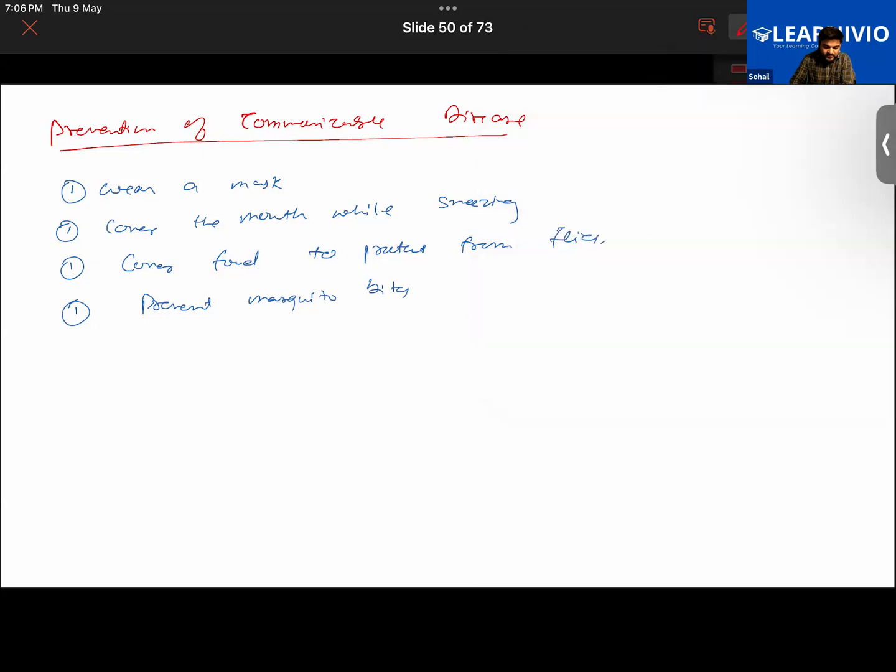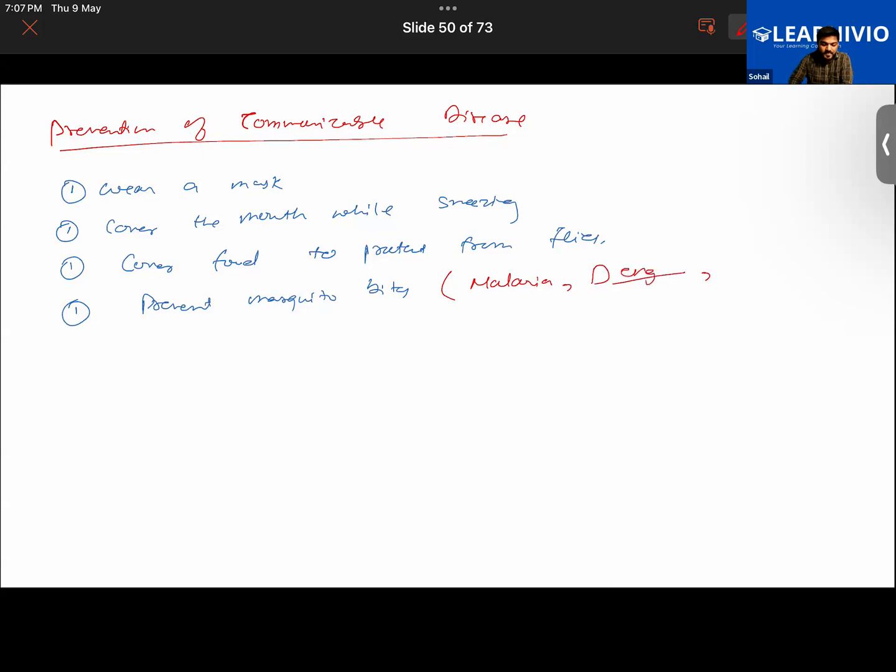Mosquitoes are responsible for spreading different kinds of diseases. What are some of the diseases? Do tell me. What are the diseases spread by mosquitoes? Yes, malaria, very good. What else do they spread?